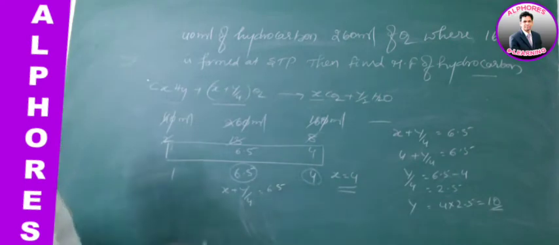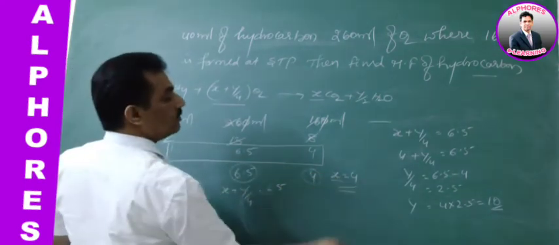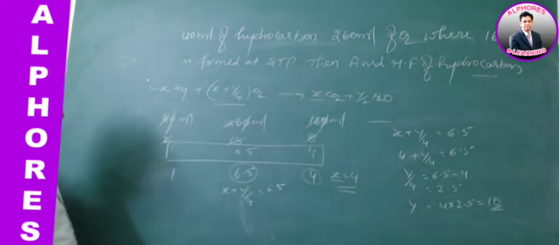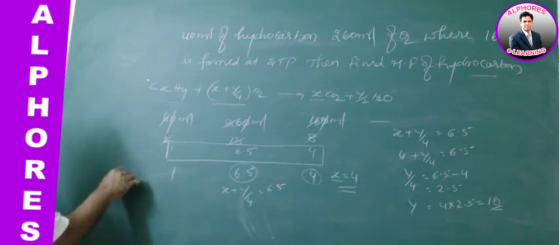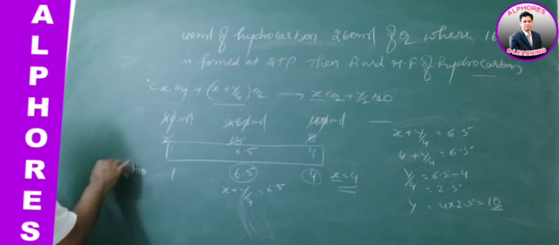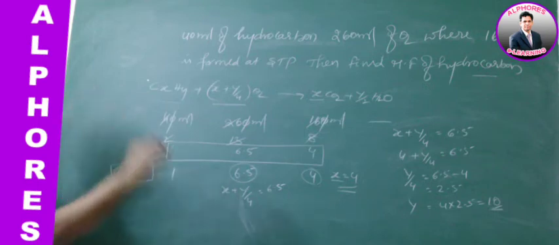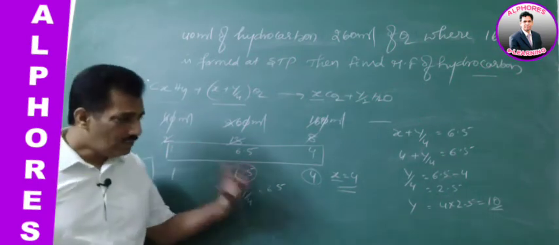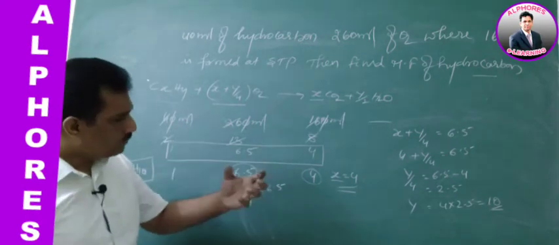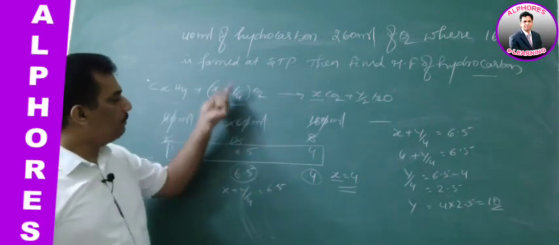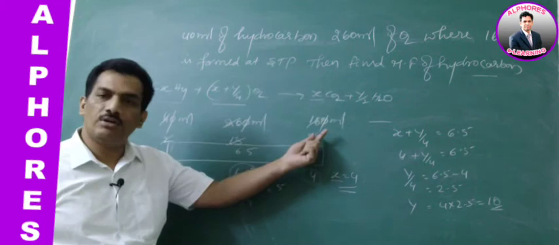Are you following? So now x we know, y we know, and the formula is C4H10. This is the molecular formula of the compound. Whatever the data they are giving, what we have to do is just compare with the stoichiometric equation.